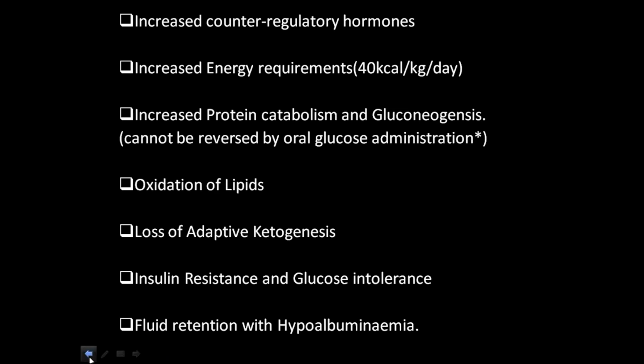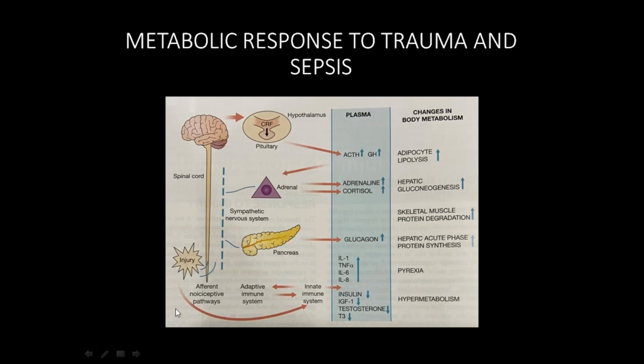Sir, a doubt in the previous slide. T3, if it decreases, thyroid hormones help in increasing the metabolic rate, sir. So how will a decrease in T3 cause hypermetabolism?